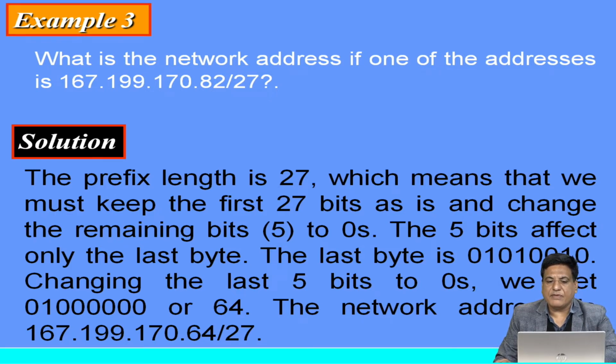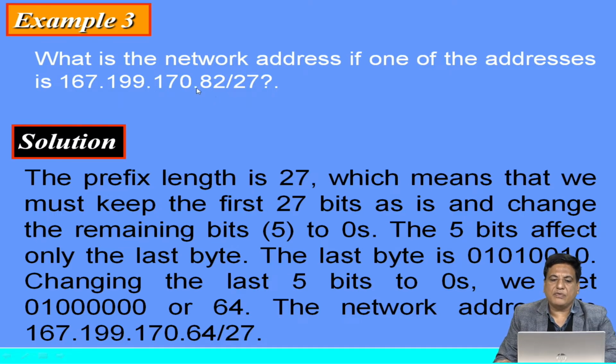Our prefix length is 27. It means our first three numbers, 167, 199, 170, comprise 8 plus 8 is 16, plus 8 is 24. These comprise the 24 bits. It means our first three numbers do not change. Only the change will happen in the last number, which is 82.